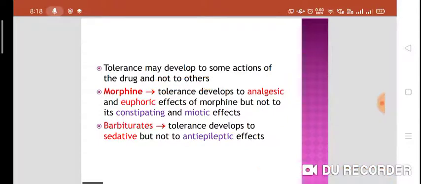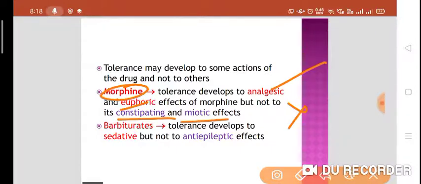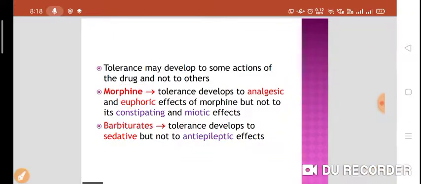For example, morphine. Tolerance developed to the analgesic and euphoric effect but not to the constipating and miotic effect. Same thing with the barbiturates. Tolerance developed to the sedative action but not to its antiepileptic action.